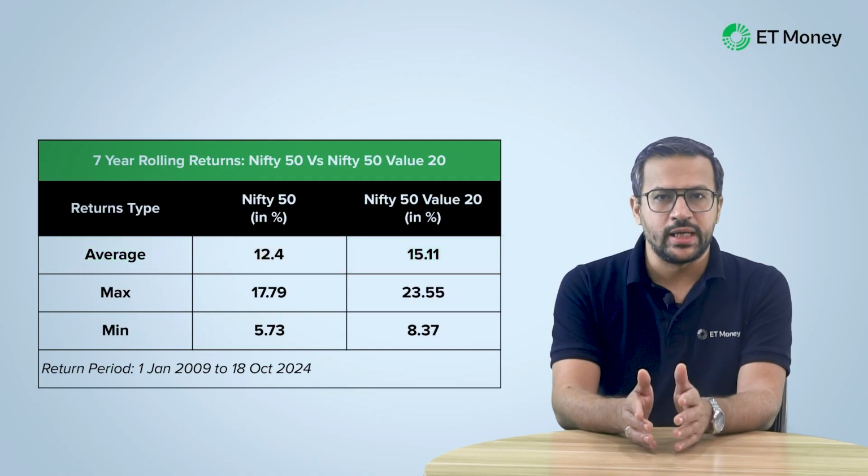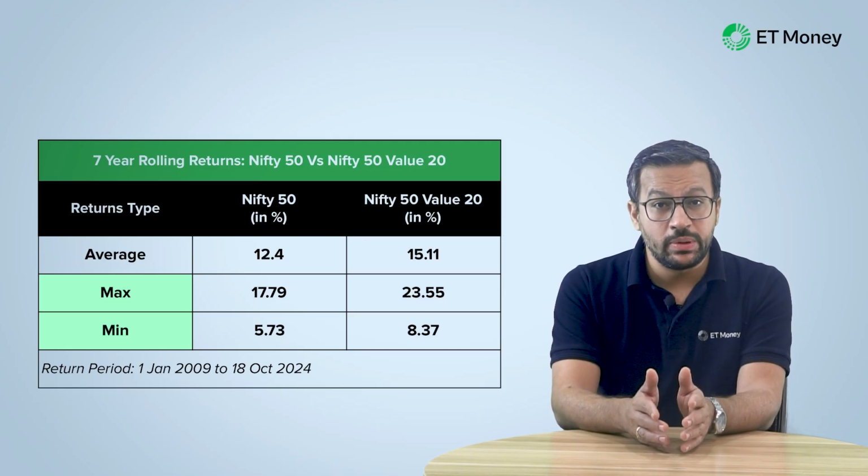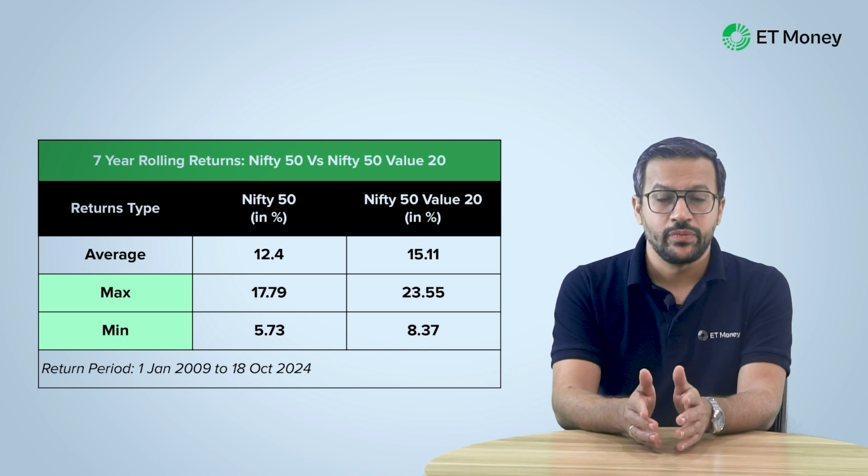Now we went deeper into the analysis and examined the minimum and maximum returns of the index. This gives an idea of the minimum and maximum, or the range of returns investors could have made. The Nifty 50 Value 20 index had better minimum and maximum returns than its benchmark. Its minimum returns stood at 8.37%, while the Nifty 50 stood at 5.73%. Its maximum returns are also far better than the benchmark. Now this tells us that Nifty 50 Value 20 has performed better than its parent index in both worst case and best case scenario. This is great, and that's what any investor would want from their investments.